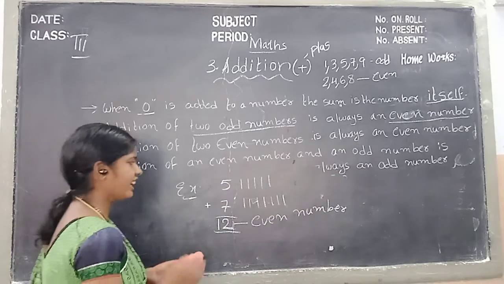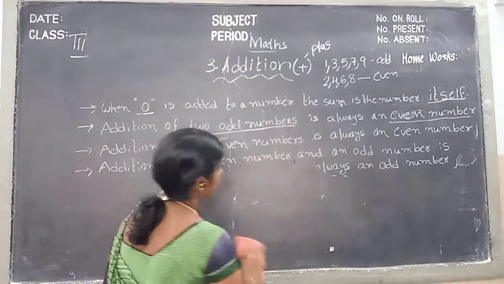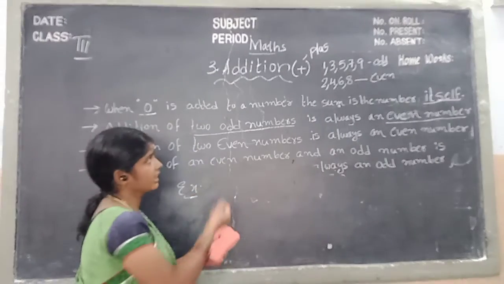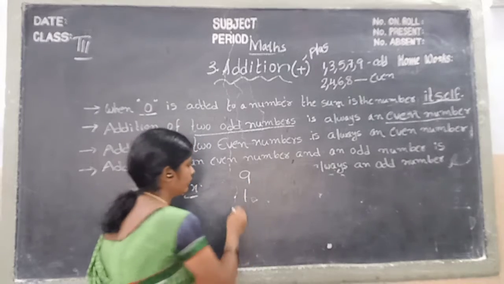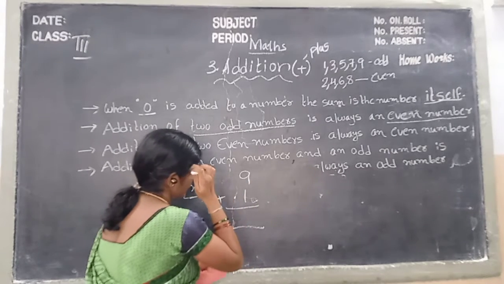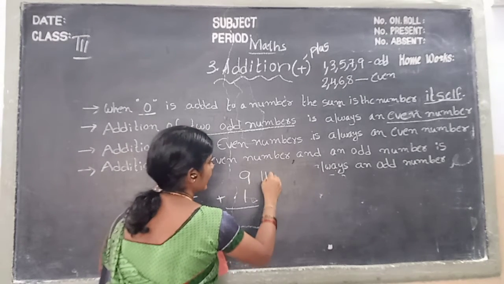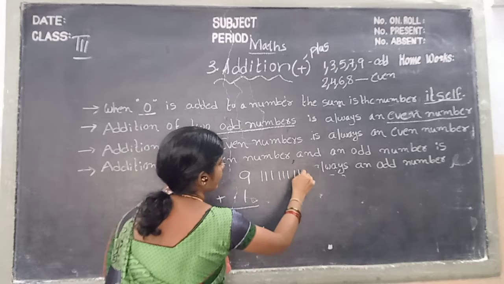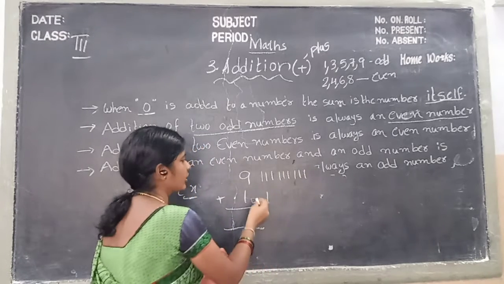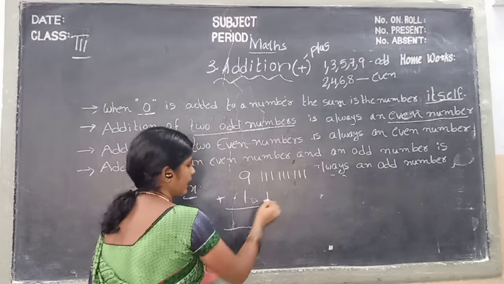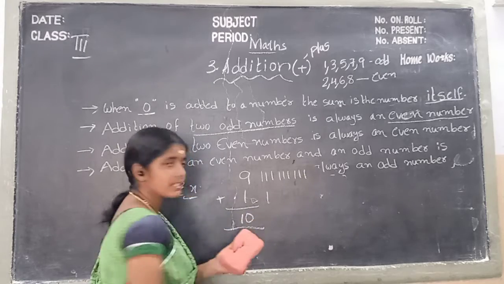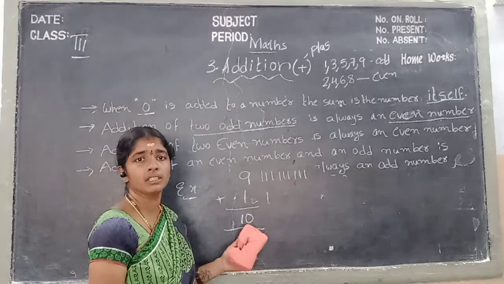Okay children, can we take another example? Tell me any two odd numbers. 9, 1. We draw 9 lines. We draw 1 line. Can you count them, children? 1, 2, 3, 4, 5, 6, 7, 8, 9, 10. 10. This is also an even number.